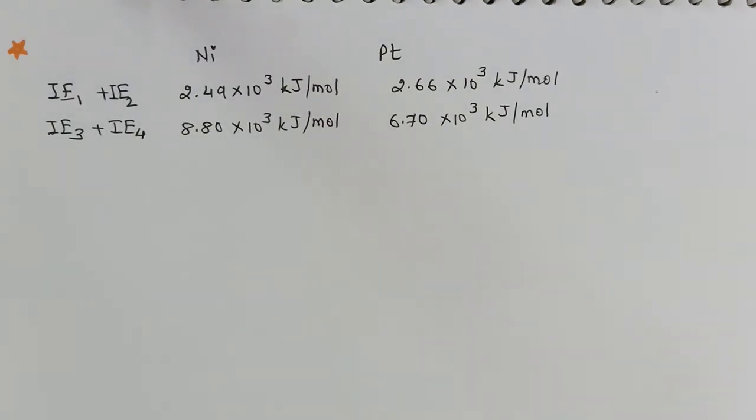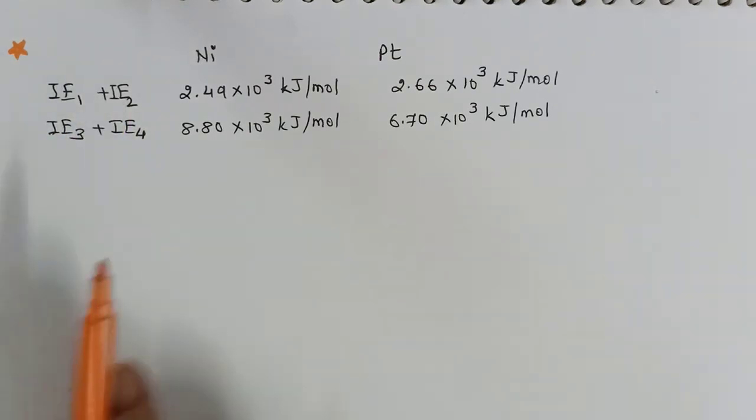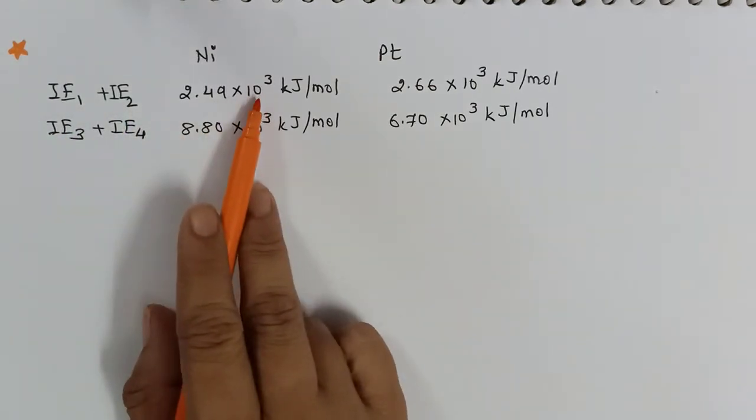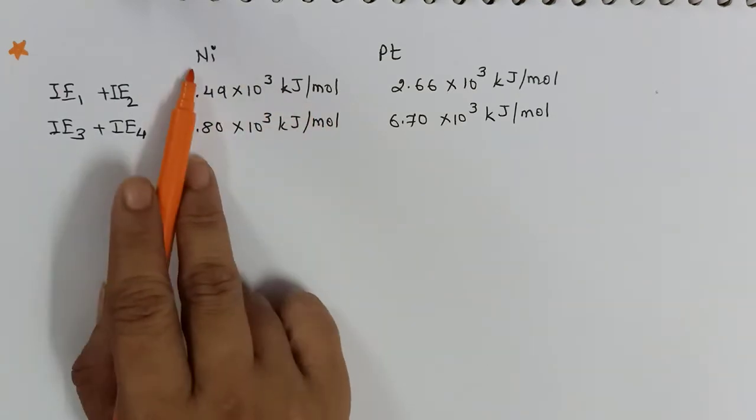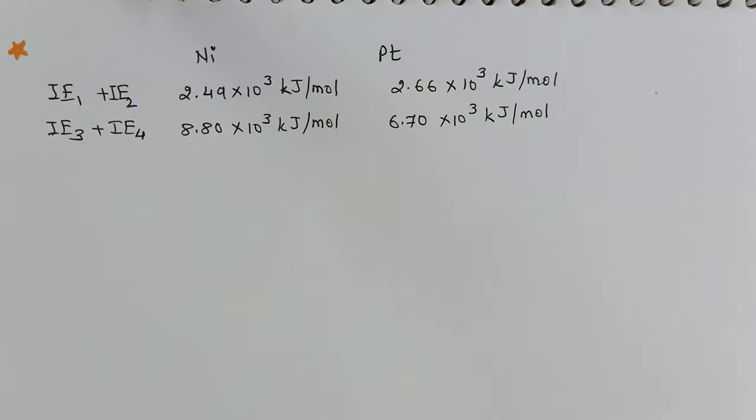Our next example gives us the answer why nickel always forms complex compounds in +2 oxidation state and why platinum forms coordination compounds in +4 oxidation state. Let us have a look at the values. First IP and second IP summation is 2.49 × 10^3 kilojoule per mole for nickel, and for platinum it is 2.66 × 10^3 kilojoule per mole. You need not learn these values.